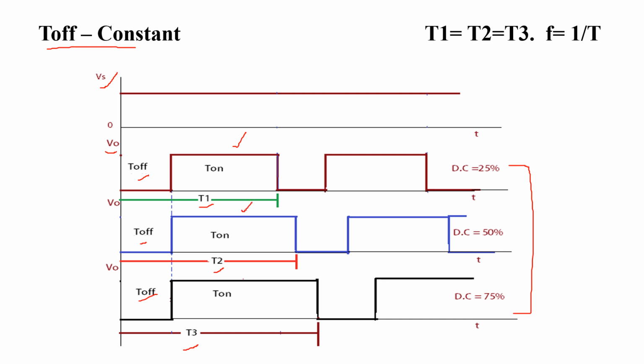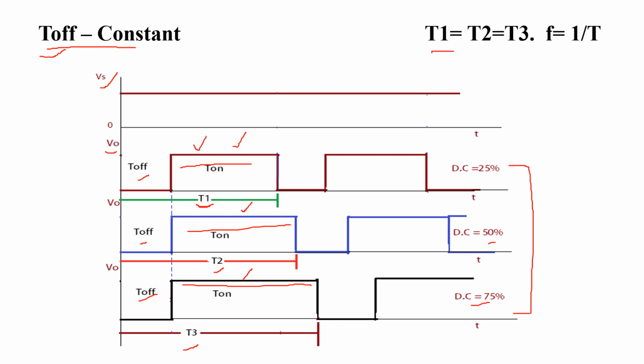That is, for duty cycle 25%, we are getting this amount of output voltage. For duty cycle of 50%, we are going to get this amount of output voltage. For duty cycle 75%, we are going to get this amount of output voltage. Means by making the off time of the chopper constant and varying the total time period, we are going to get the variable output voltages at the output.